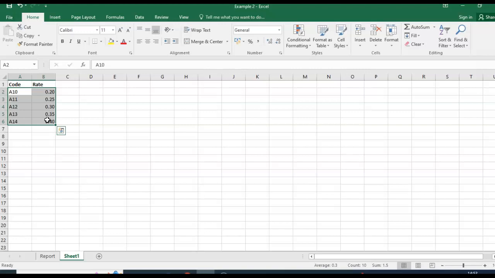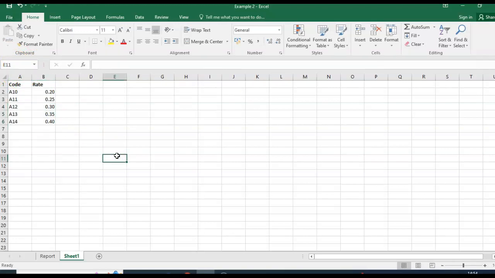The next thing is we're going to call this rates. To do that, up here where you see the name box, click in there and type in rates. And remember to hit return, because if you don't hit return, it won't keep the name rates for you. So I'm going to type rates, click return. Just to check that, if I click anywhere out here, go back and highlight your table, over in the left-hand corner, you should see the name rates.